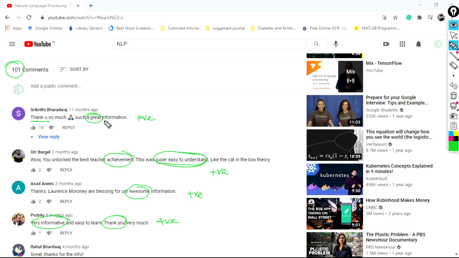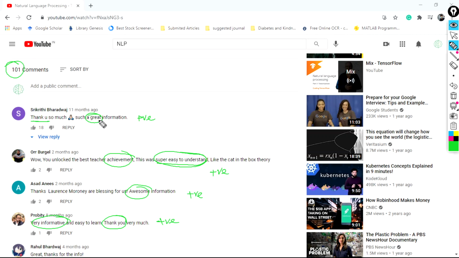But somehow we have to design a machine that can read this type of text easily. They not only read it, but can also easily take decisions about it. What is the meaning of this text? Is it positive or negative? What is the sense of this text?